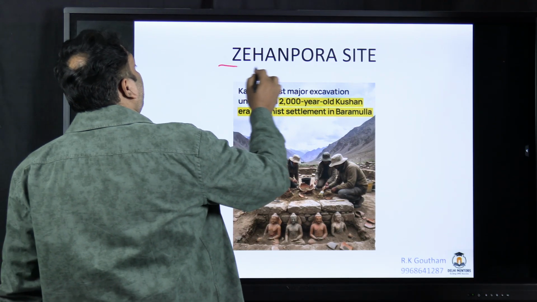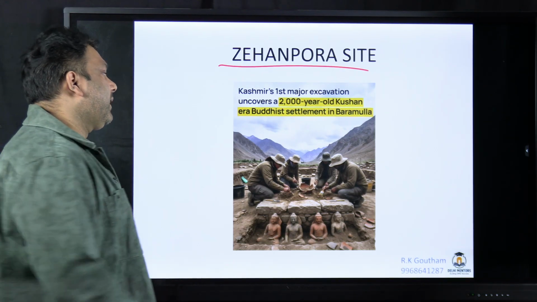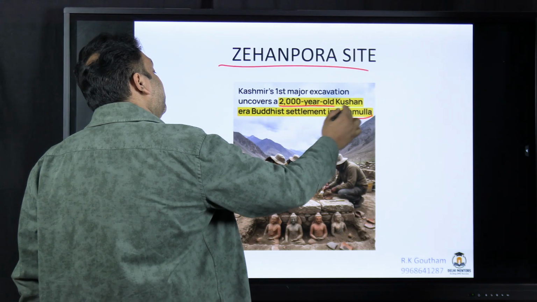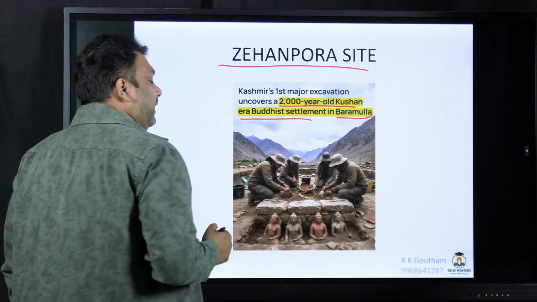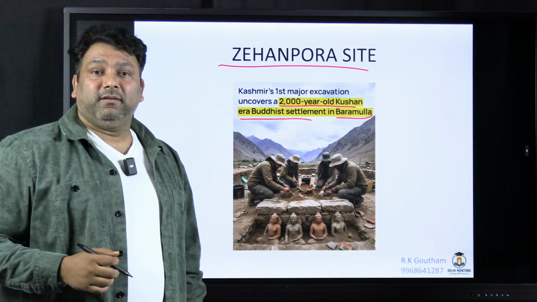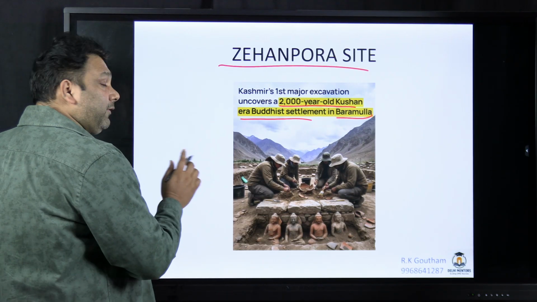Next, the Zehanpora site. The Zehanpora site is in Baramulla district. Here a 2000 year old Kushan era Buddhist settlement has been found. This Buddhist settlement is also famous for the Gandhara school of art.